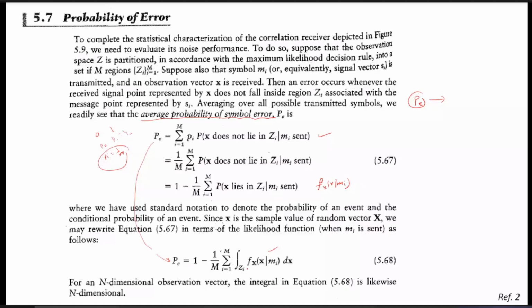So finally, for the n-dimensional observation vector, the integral in this equation is n-dimensional. We can say double integrations, triple integrations, so that is the n-dimensional integration. So this is all about your module 2.